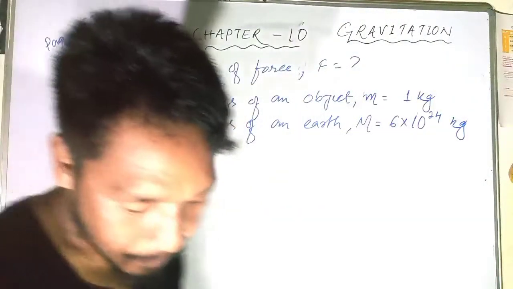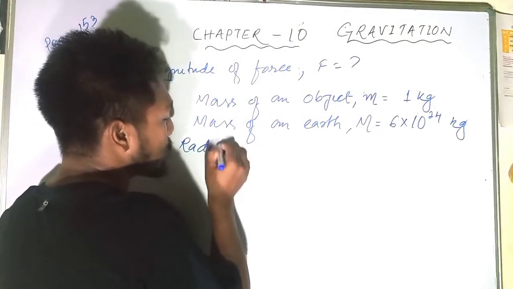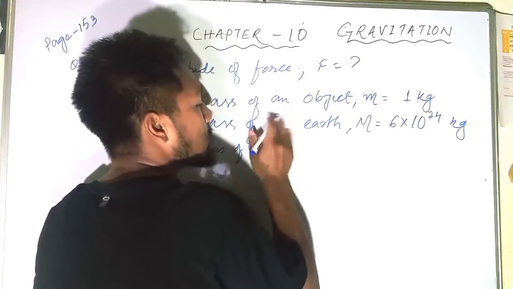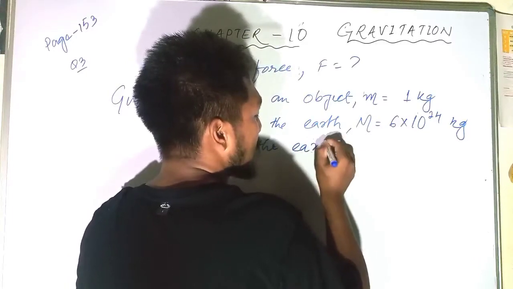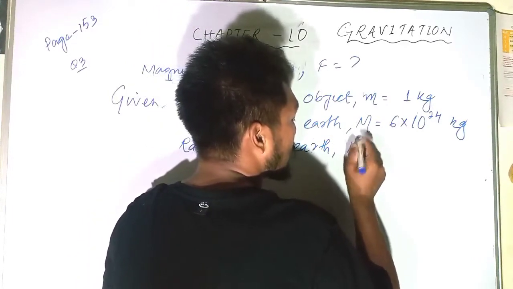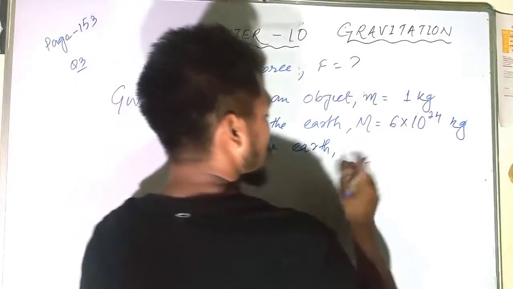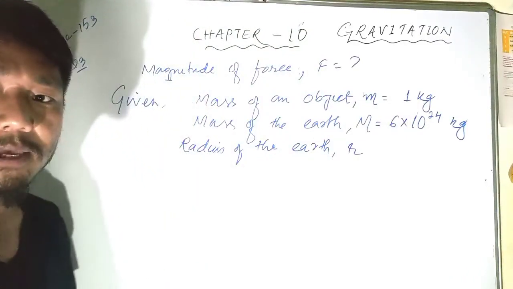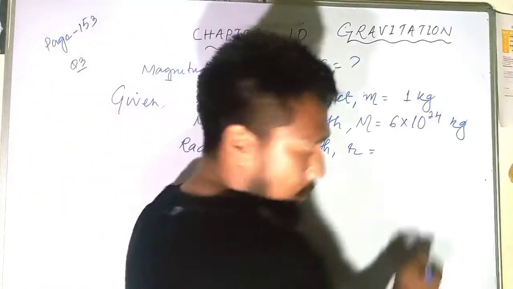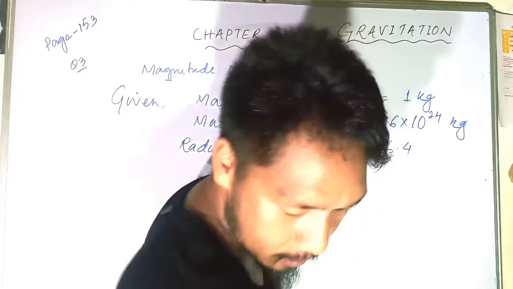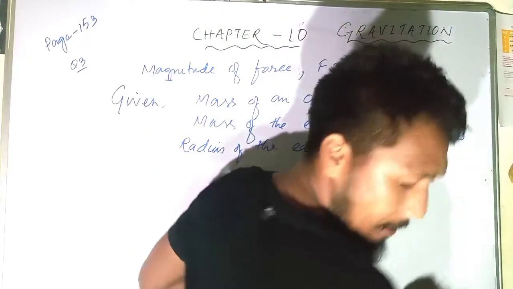Next, the radius of the Earth is given. Let's say the radius is denoted by small letter d, or you can also denote it by r. It doesn't matter. We have denoted it by r. That is equal to 6.4 into 10 to the power 6 meter.